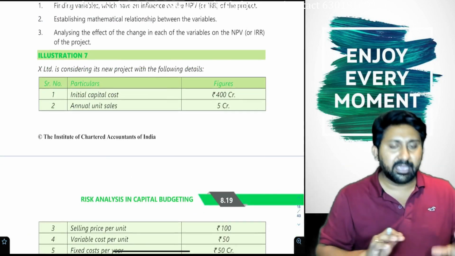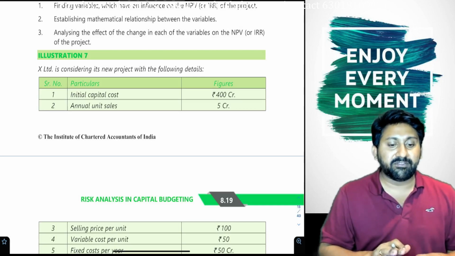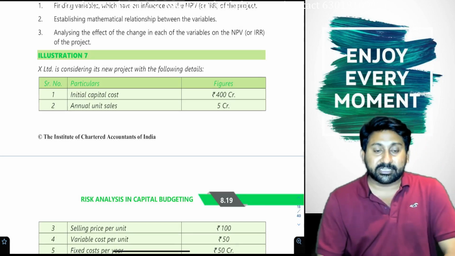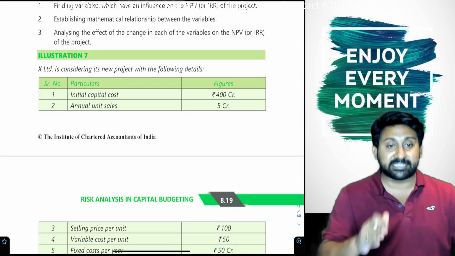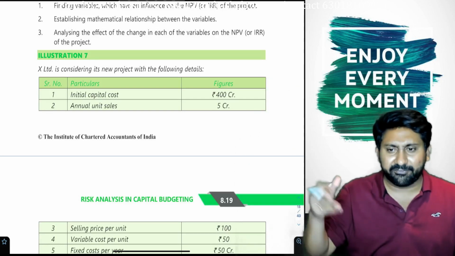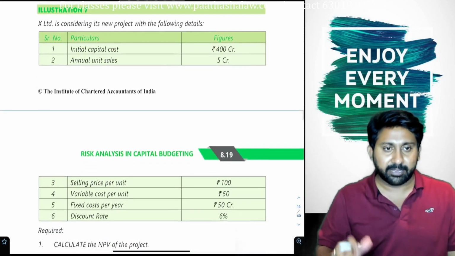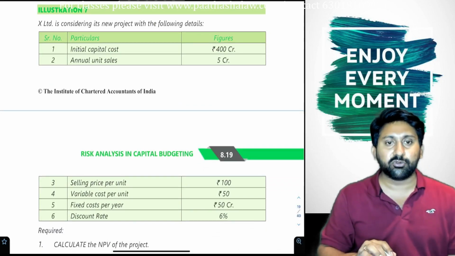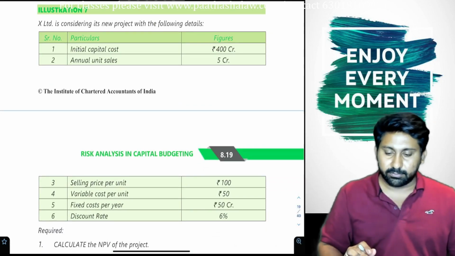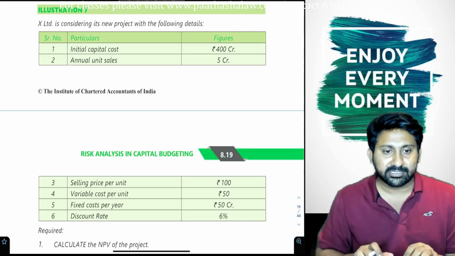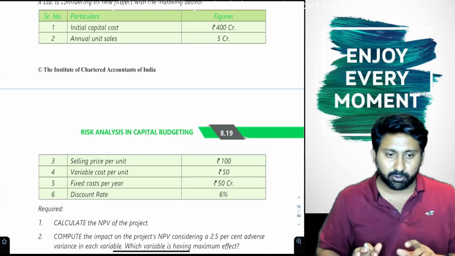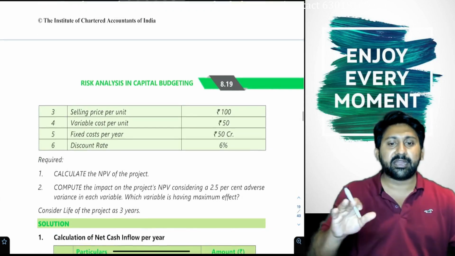Similar. Here what we will do is, we will take some factors of capital budgeting into consideration: how our NPV is changed if any or all of the factors are changing. Different factors we will consider. See here. X Limited is considering its new project. Initial capital cost 400 crore. Annual unit sale 5 crore units. Selling price per unit 100. Variable cost 50. Fixed cost 50 crore. Discount rate 6. Calculate NPV of the project.